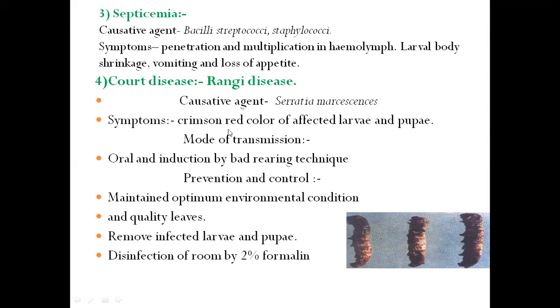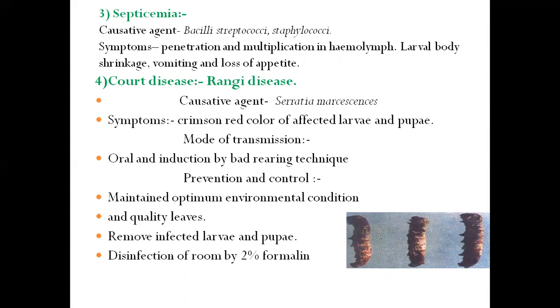Symptoms of this disease include a crimson red color of affected larvae and pupae. Even in this disease, pupae are also affected. See this crimson red color of affected larvae. This disease is transmitted orally and by induction through bad rearing technique, and that's why we use sanitized rearing appliances.